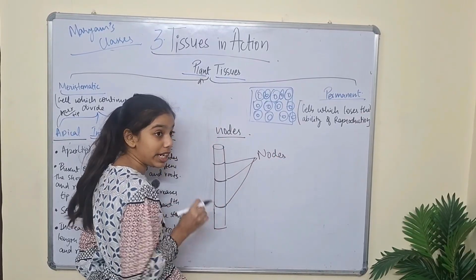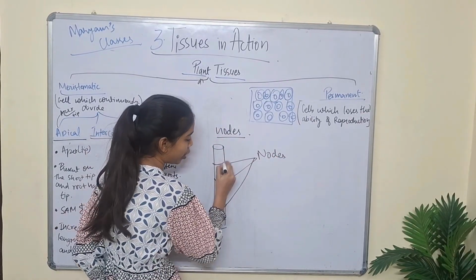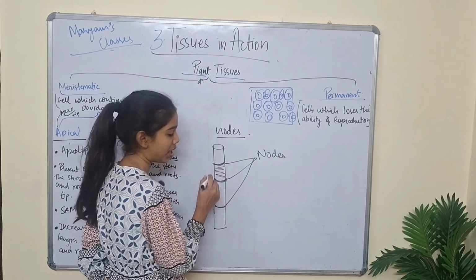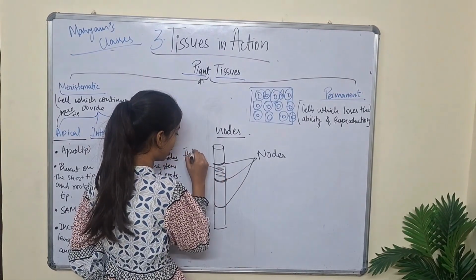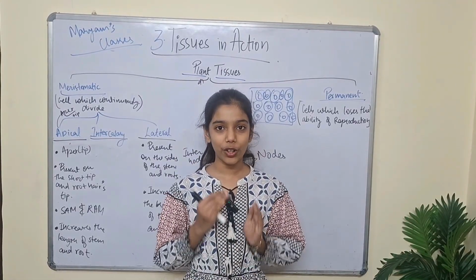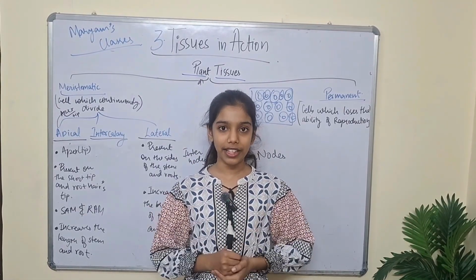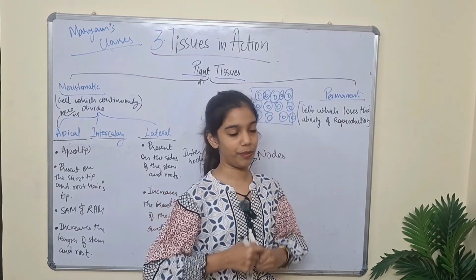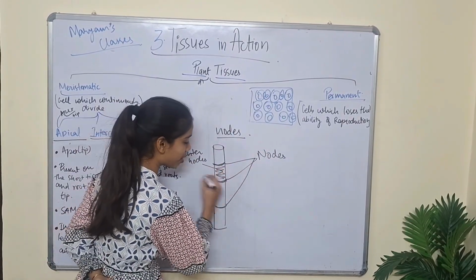And the part between two different nodes, like this is one node, this is second node, and the part between these two nodes is known as internodes. So the growth of these internodes is done by the intercalary tissues, which are the type of meristematic tissue. So these are the internodes.